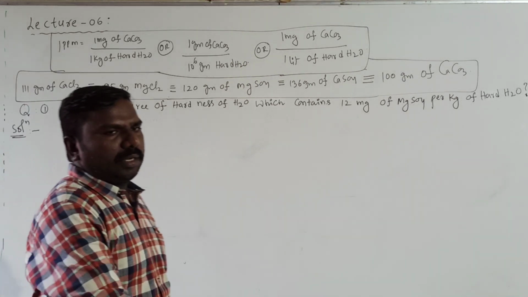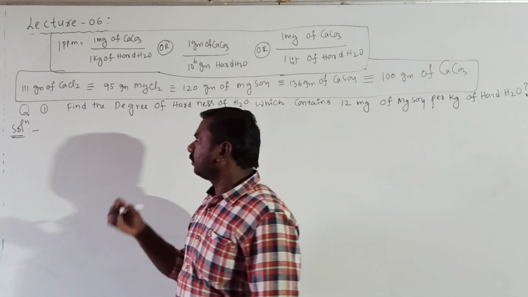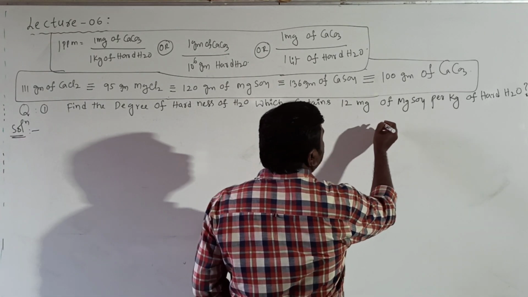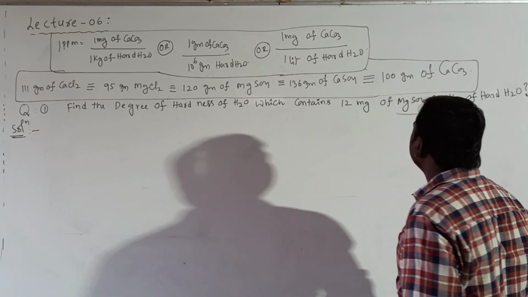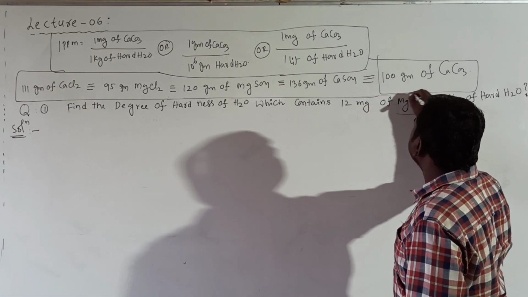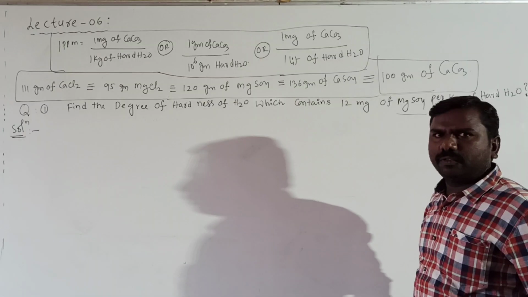Okay students, we'll discuss 2-3 sample problems on this topic. Now, what is the data given here? MgSO4. We want degree of hardness. Degree of hardness is indicated with CaCO3.